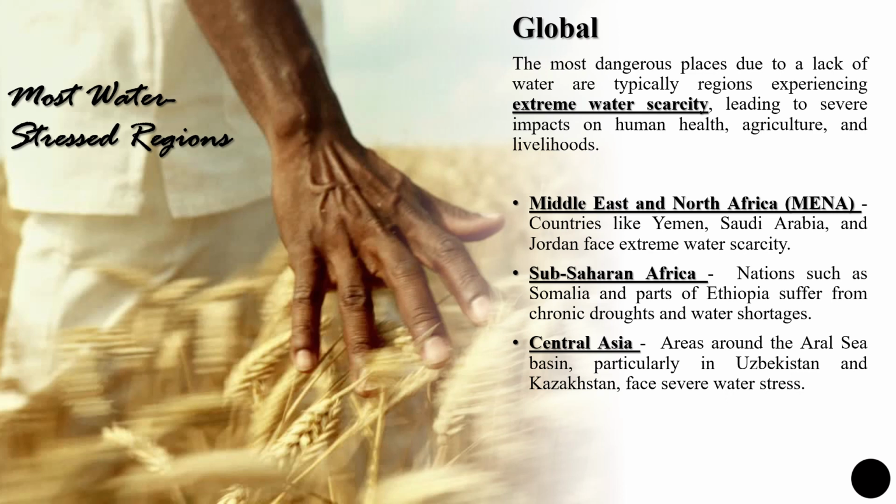When we talk about the percentages of rivers, we understand how minimal it is. So that brings into the picture the water stressed regions. Globally there is a lack of water because many regions experience a lot of water scarcity, which may be due to urbanization, climate change impact, or several other reasons. This impacts human health, agriculture, livelihood, not only of humans but also other living organisms on this earth.